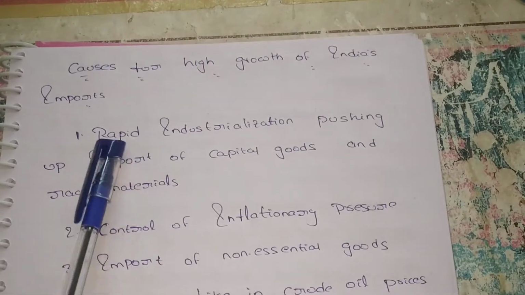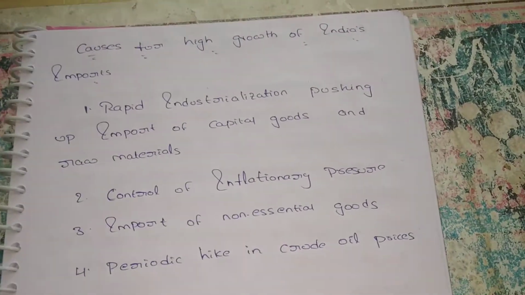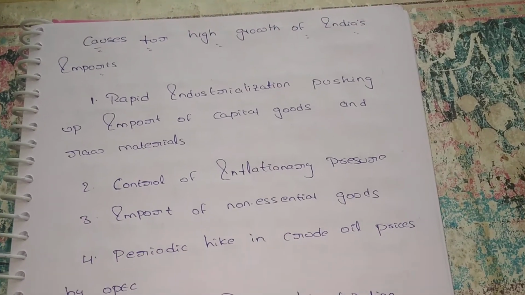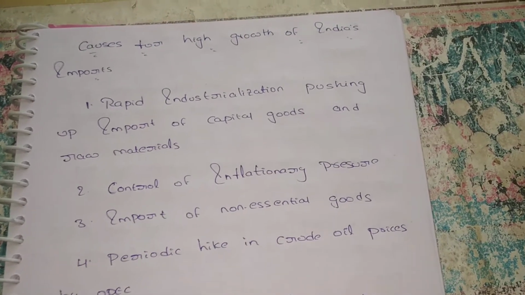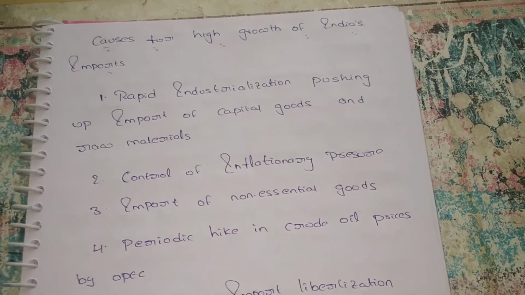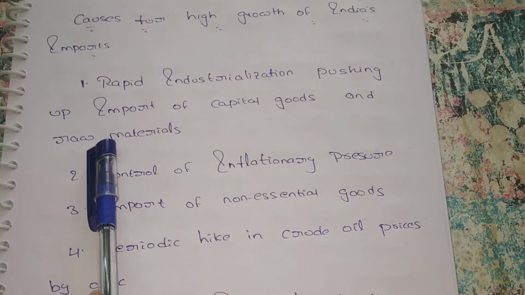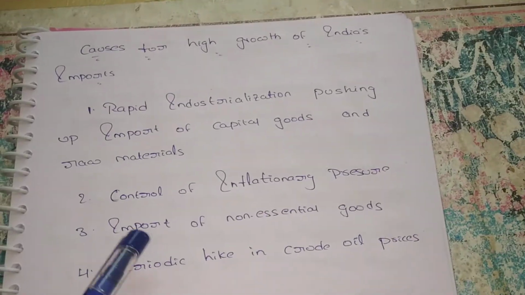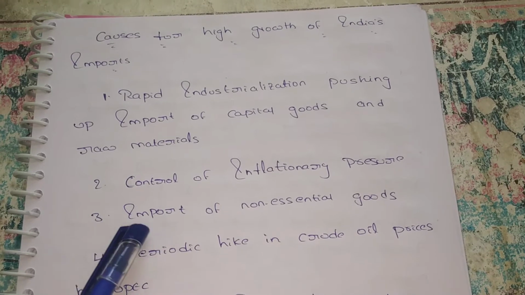Next, what are the causes for the high growth of Indian imports? Why are we importing so much? We already discussed that in imports, India has the third largest purchasing power and is in seventh place. So what are the reasons for heavy imports? Rapid industrialization is pushing up the import of capital goods and raw materials. We don't have enough capital, so for this we mainly depend upon imports, and also for raw materials.